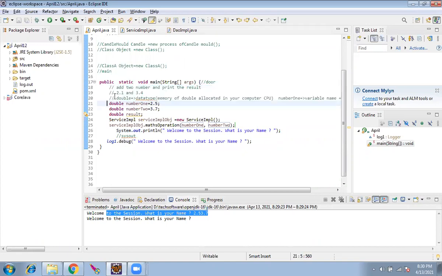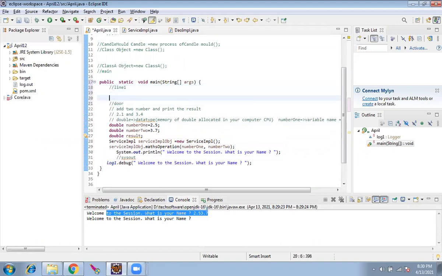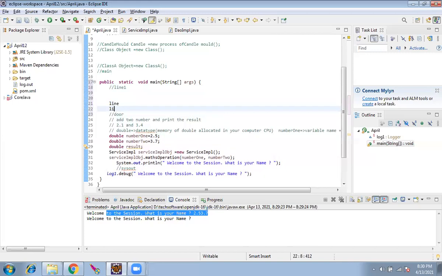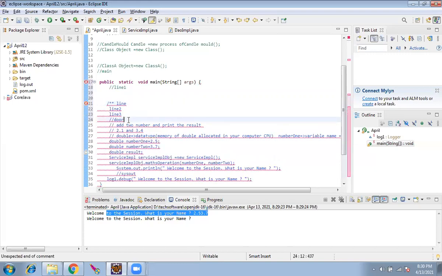You can just give double slash. There are two ways of commenting. One is the single line comment, like line 1, that's all. The other is the block comment, like line 1, line 2, line 3. It is difficult to give slash in every line, so what we give is slash star star and end with star star slash.